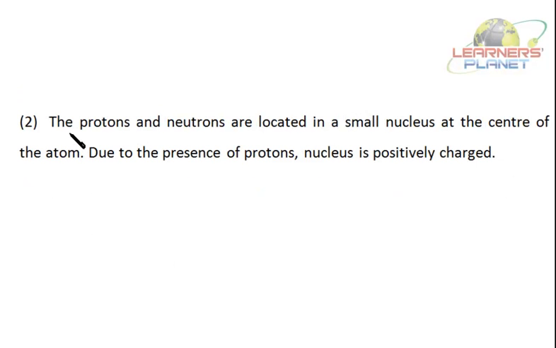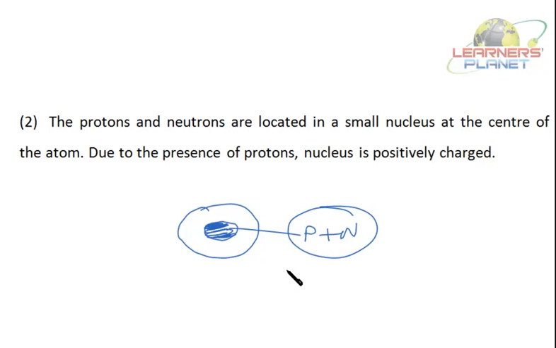The first point is, the protons and neutrons are located in a small nucleus at the center of the atom, as was proposed by Rutherford also. Due to the presence of protons, the nucleus is positively charged. According to Rutherford's alpha scattering experiment also, there is a dense heavy nucleus at the center and the protons and the neutrons are present in the nucleus.